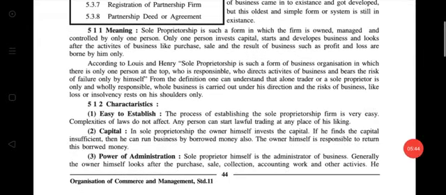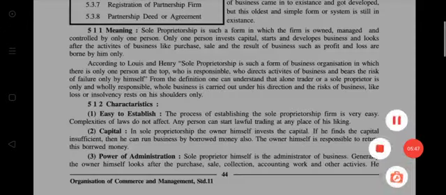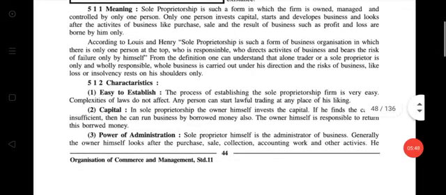Meaning. Please underline this as the definition or meaning. Sole proprietorship is such a form in which the firm is owned, managed, and controlled by only one person. Just underline owned, managed, and controlled.